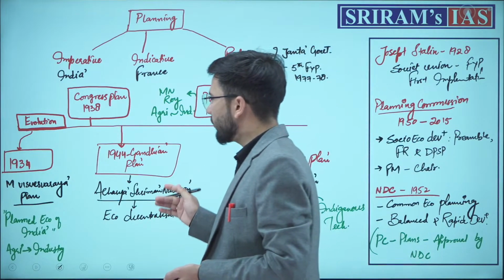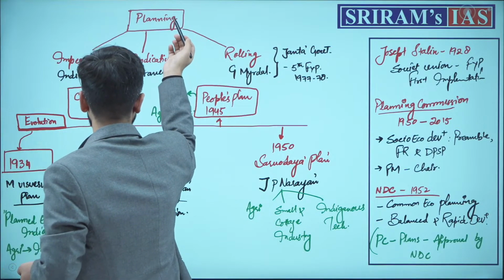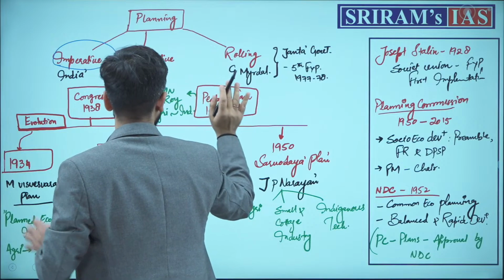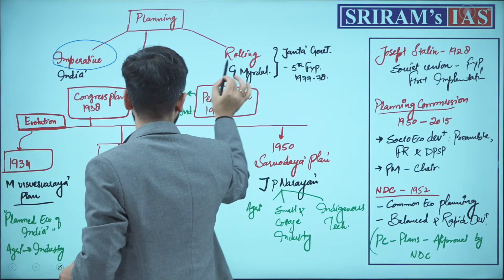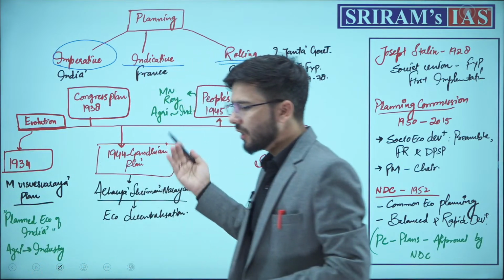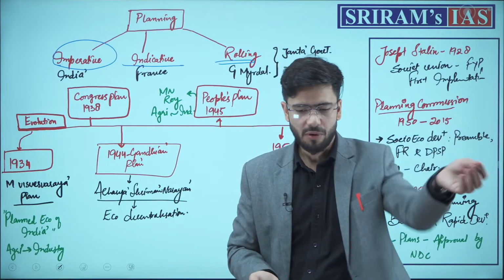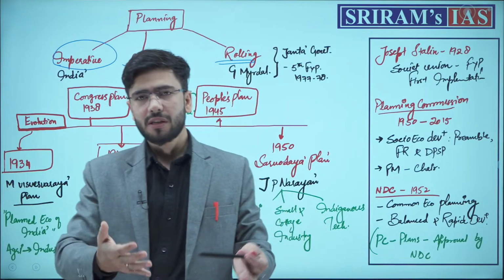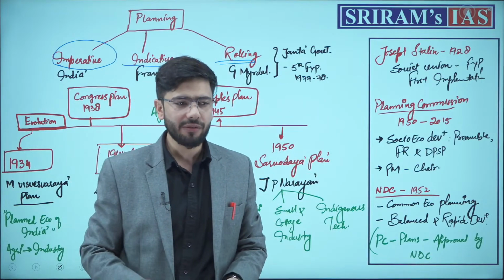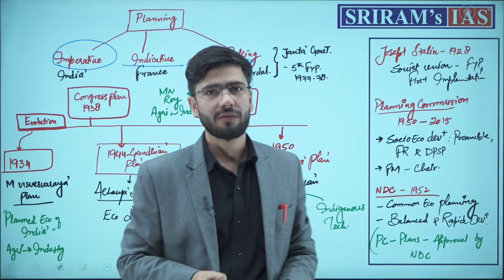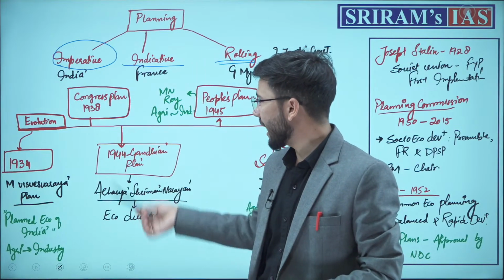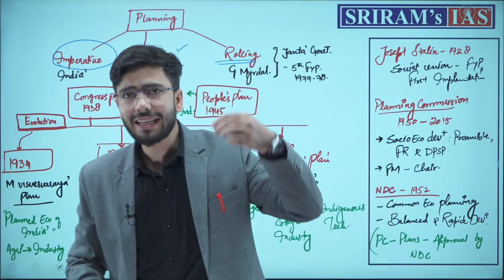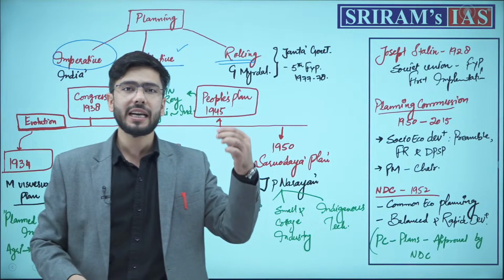Now, in India, per se in planning, there are 3 types of plans which I have discussed here: imperative, indicative and rolling plans. In imperative planning, the centralized authority frames the plans for the whole nation, and we followed this till the 7th 5-year plan. Post that, we shifted to indicative planning, which is more of market-led planning and decentralized planning.